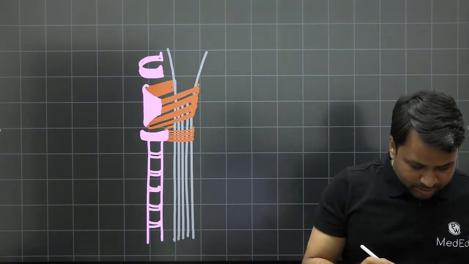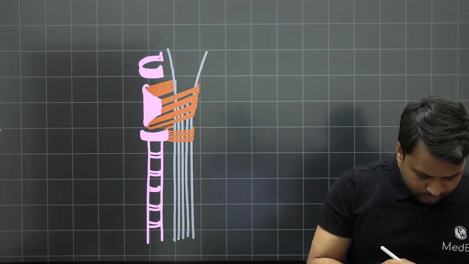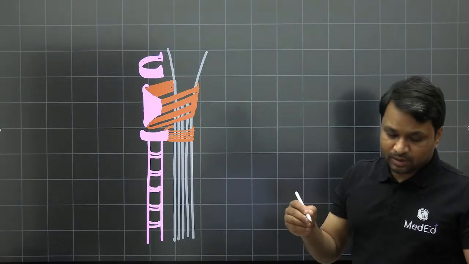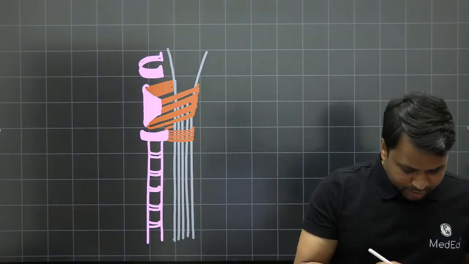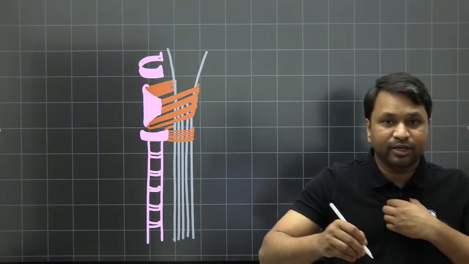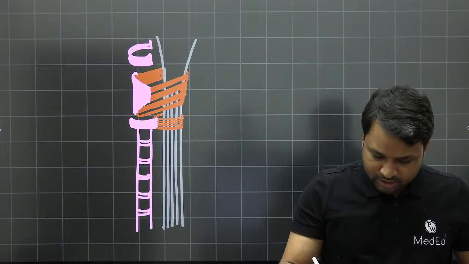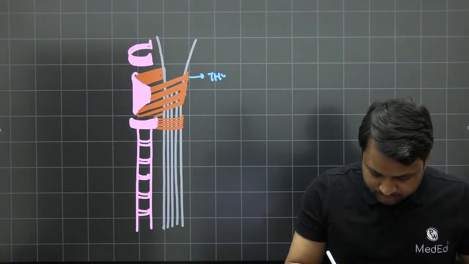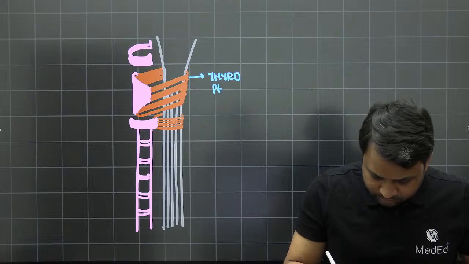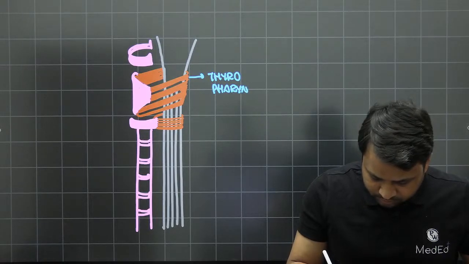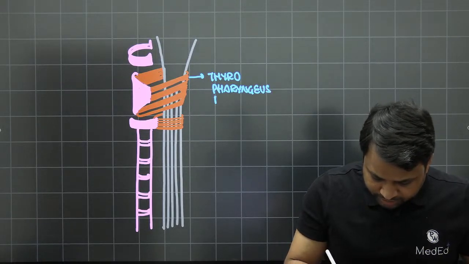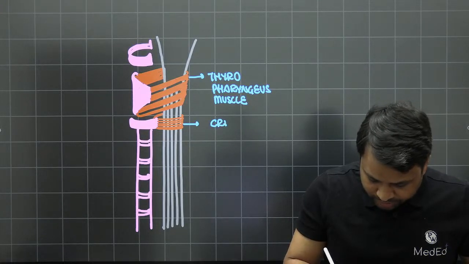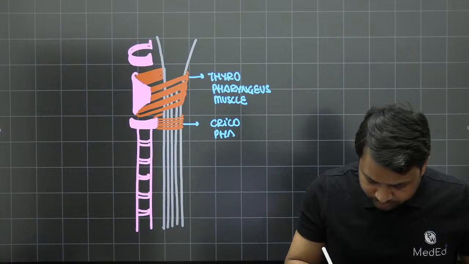Does anybody know what these two muscles are? These are what we call the inferior pharyngeal constrictors, right? The two muscles which are present: number one, the thyropharyngeus muscle, and number two, the cricopharyngeus muscle.